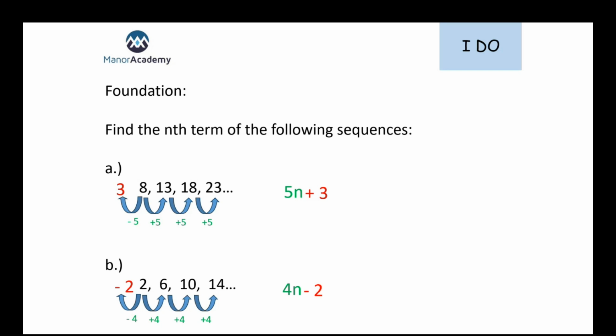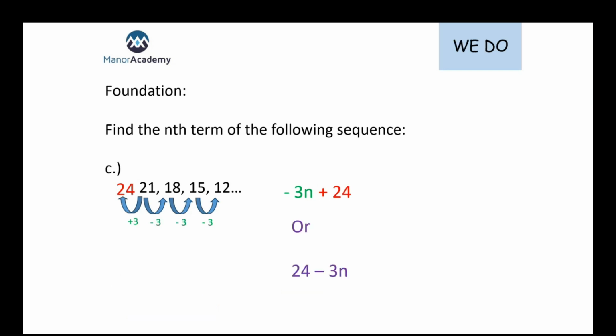Now, the only place it might get slightly trickier is if we start to include some different negatives. We might get a descending sequence, so a sequence that goes down. But it's still going to be arithmetic as long as it's the same amount that it's going down each time, because it's technically adding a negative. So if we have a look here and spot our pattern as natural instinct wants us to do, we take away 3 to get from 21 to 18, take away 3 to get from 18 to 15, and take away 3 to get from 15 to 12. So we are taking away 3 each time, so it is still our arithmetic, our linear sequence.